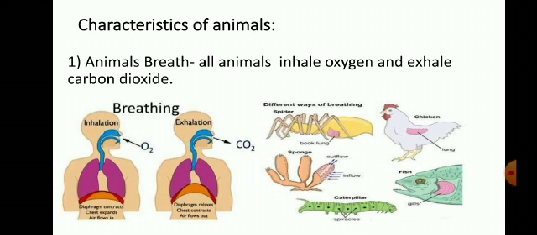Caterpillar can breathe with the help of those dots we can see, spiracles, and the fish have gills to breathe under the water. So every living animal breathes. This is the main characteristic of animals, and by nature they are provided with different organs through which they can breathe.